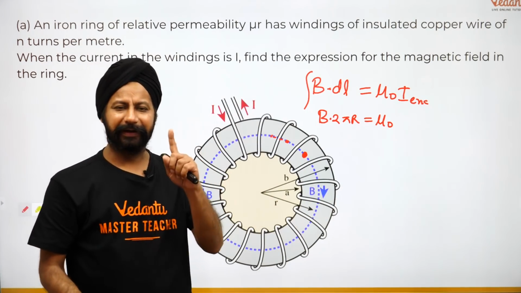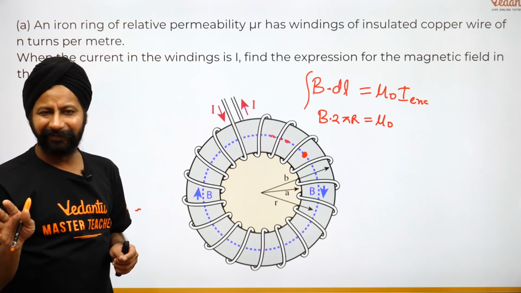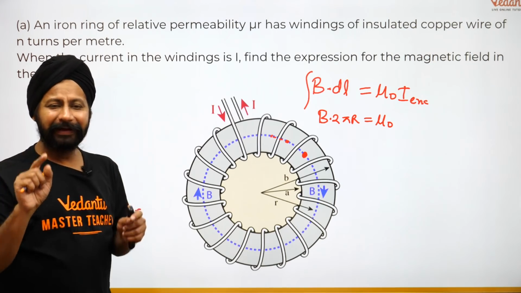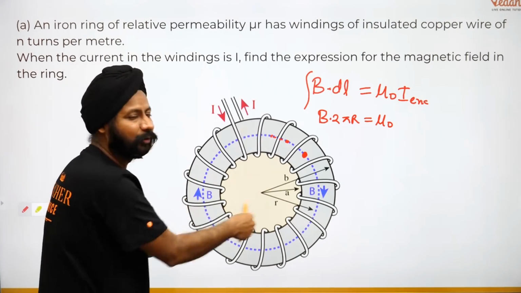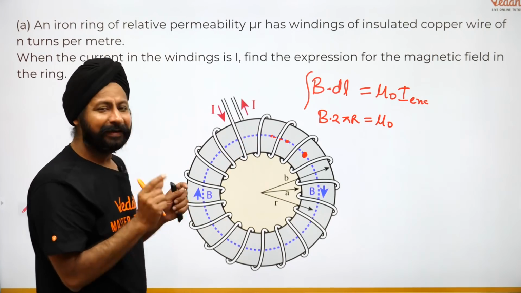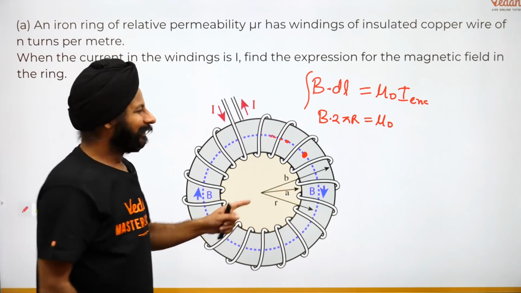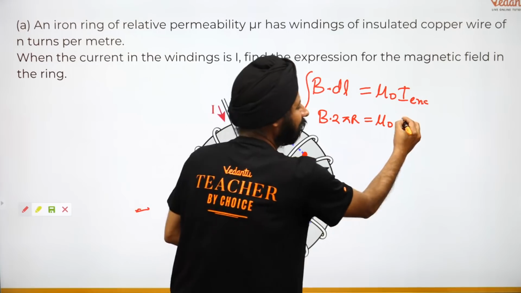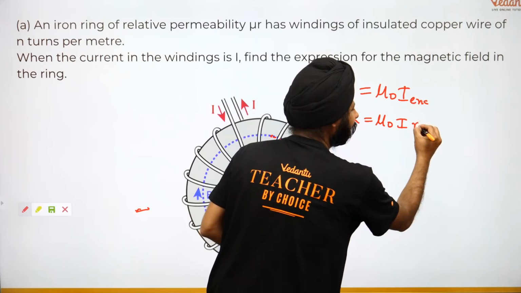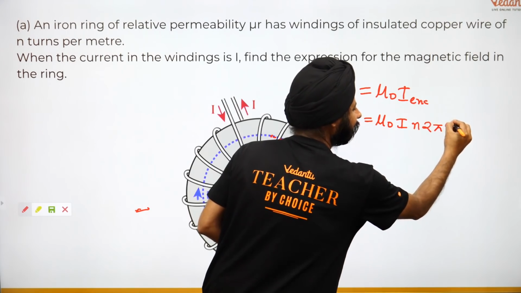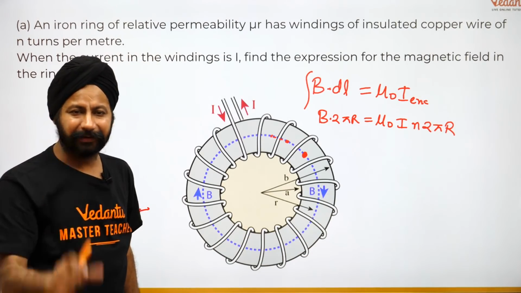One wire carries current I. How many wires are there? Let's say there are n loops per unit length, small n. The length here is 2 pi r. If there are n loops per unit length, then the current enclosed will be I times n times 2 pi r, because this small n represents the number of loops per meter.